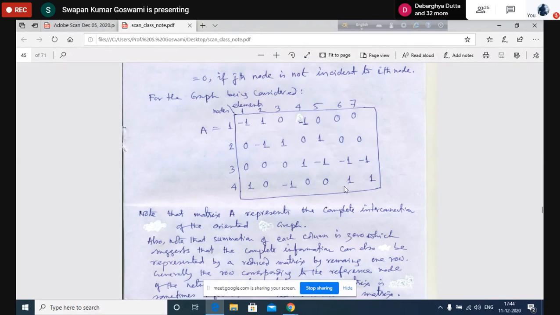You can ask me why you are representing, because we can reduce, we can write a reduced form of equation. If that can be represented by writing a smaller matrix, why shall I write a larger matrix? Because if you consider a large network, this elimination will help you, because it will reduce the size of the matrix. That's why it is customary to eliminate one row, and generally the row corresponding to the reference node will be eliminated.